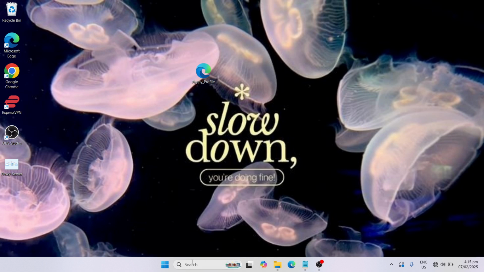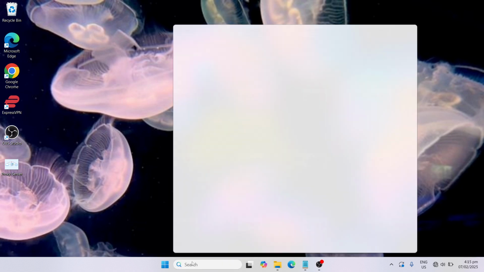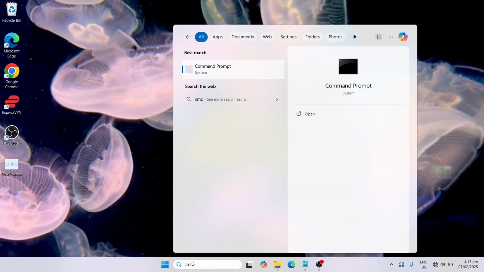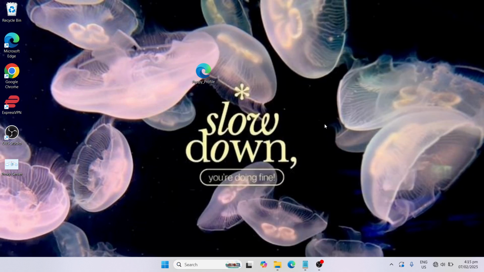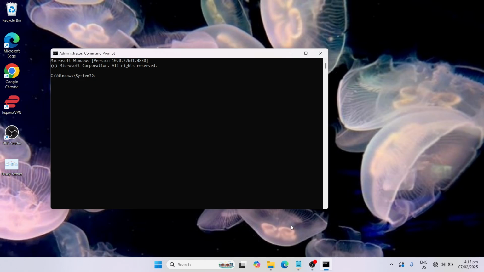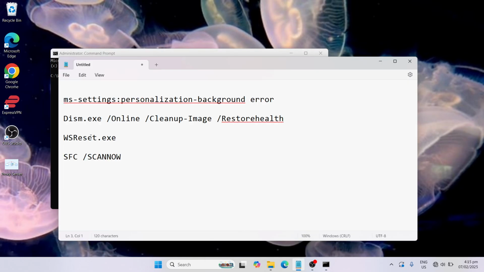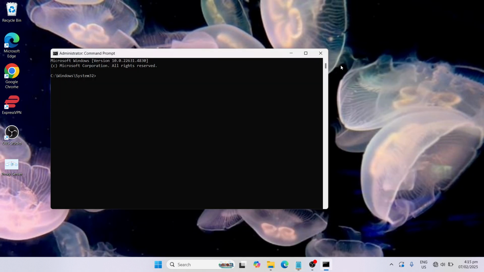First, you need to search for command prompt. Just type CMD and then go for run as administrator. Here your user account control will ask you to allow, just click on yes. And here you need to paste this command. Don't worry because I'll be pasting this in the description box below. Control C to copy, Control V, then click enter to continue.